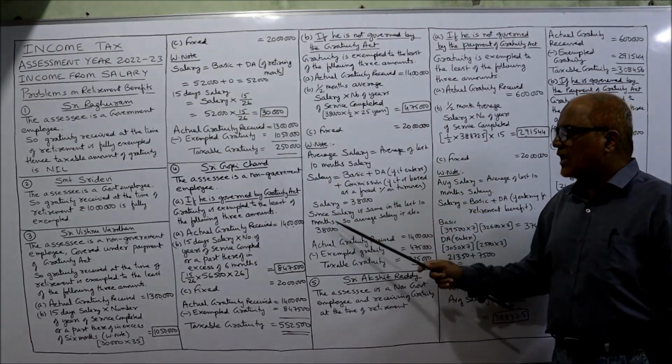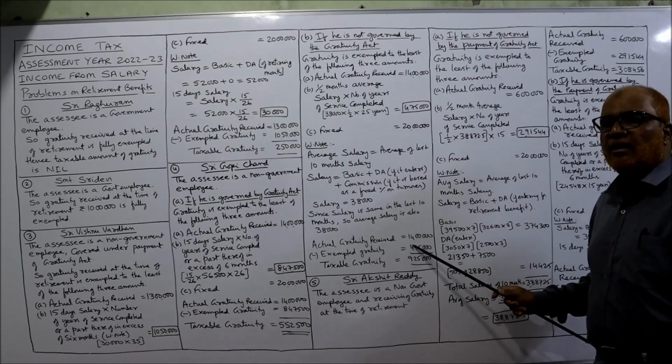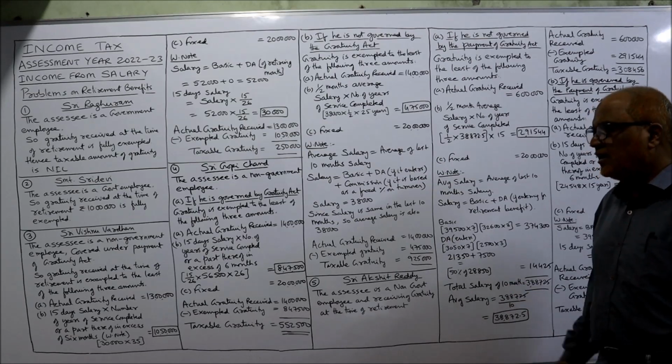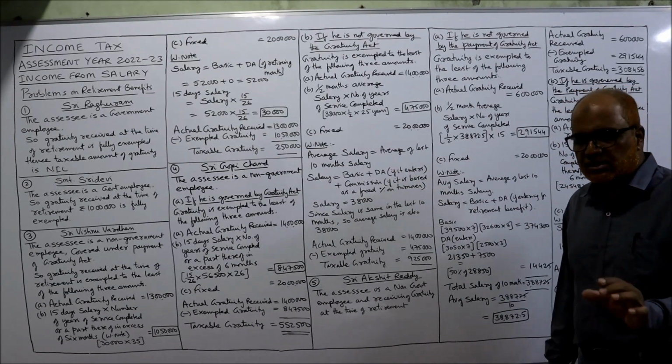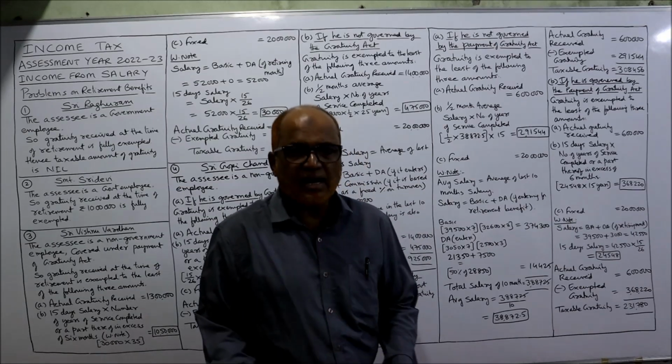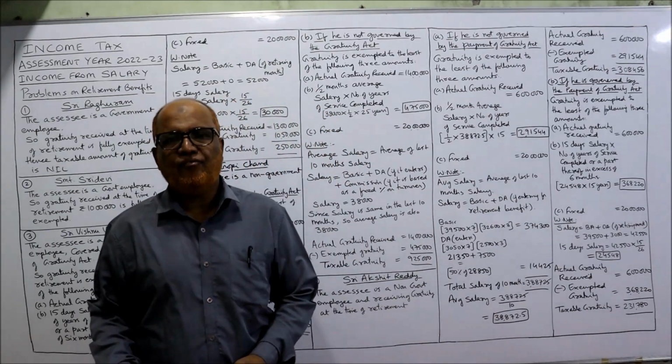Now actual gratuity received is 14 lakh. Exempted gratuity is 4,75,000. Deduct, and 9,25,000 is the taxable gratuity. That's it. So this is the end of problem number 4.